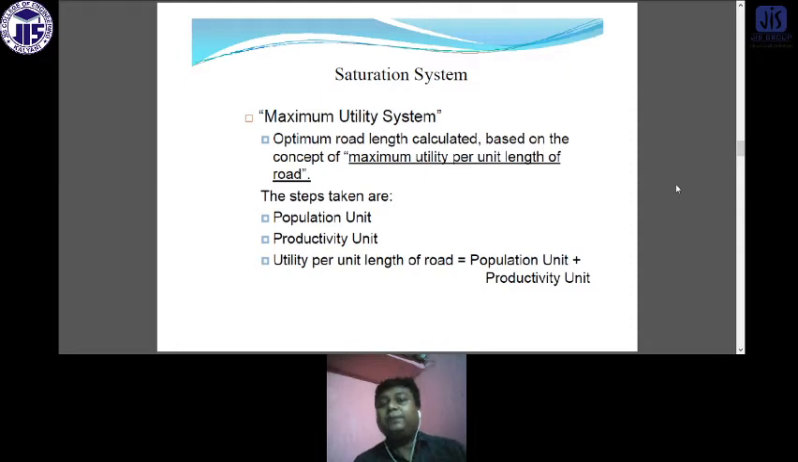The saturation system is the maximum utility system. The optimum road length calculated based on the concept of the maximum utility per unit length of the road is known as the saturation system. So the steps taken are the population unit and the productivity unit. Utility per unit length of road is equal to population unit plus productivity unit. It means the summation of the population unit and the productivity unit is equal to the total utility of the particular road area.